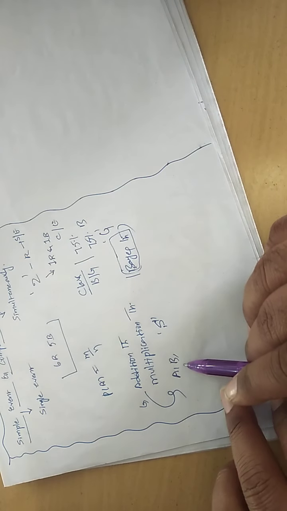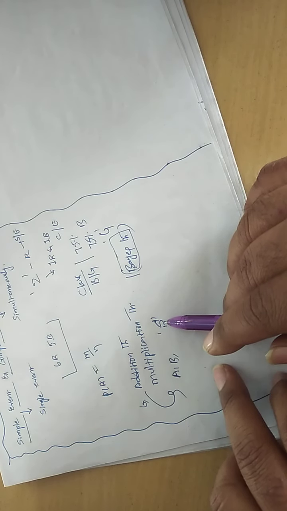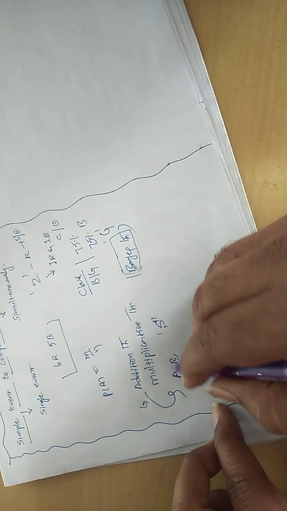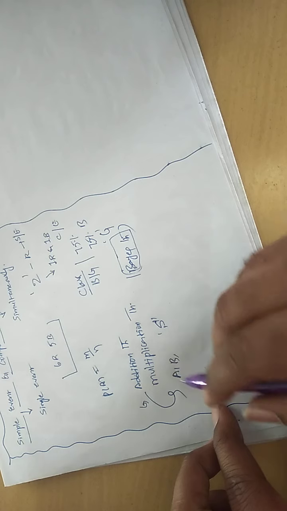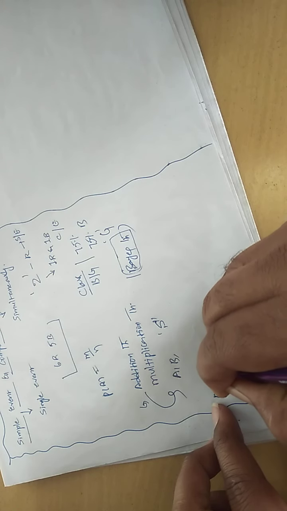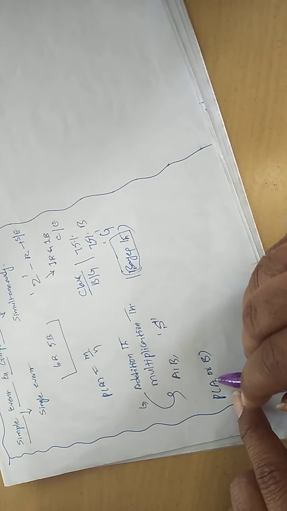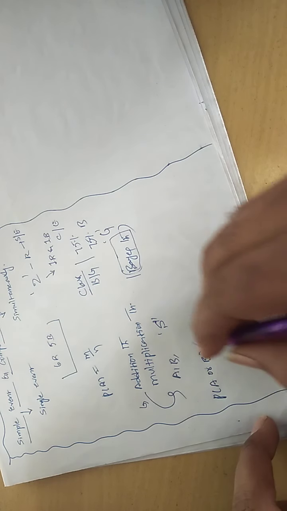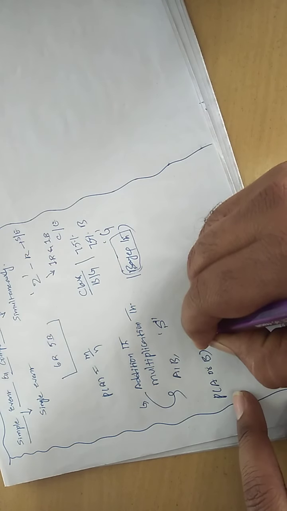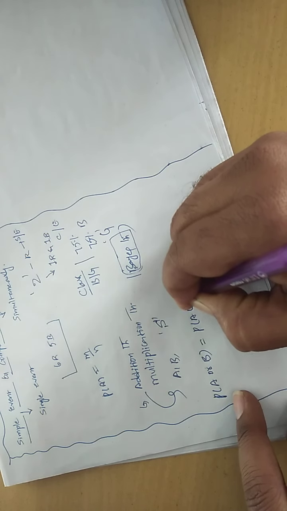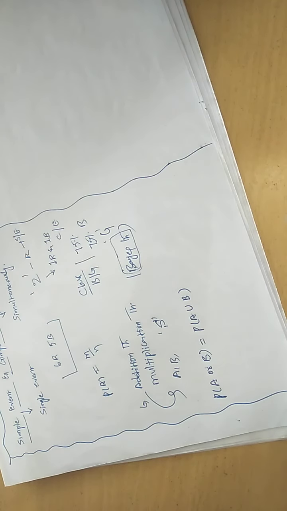So if A, B are any two events in the sample space S, then the probability of happening of any one of the events, A or B. This word is important: any one of the events, either A or B. How do you denote this in terms of notation? Probability of A union B. Union generally means OR.